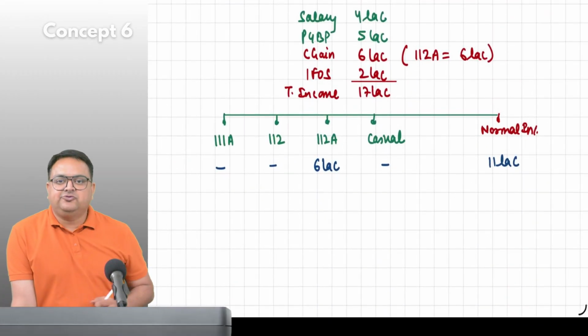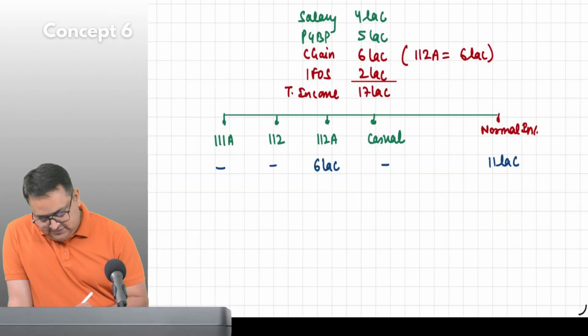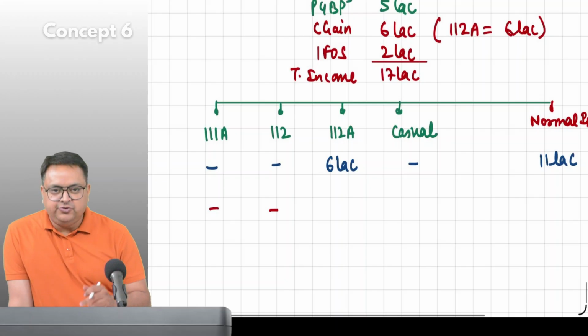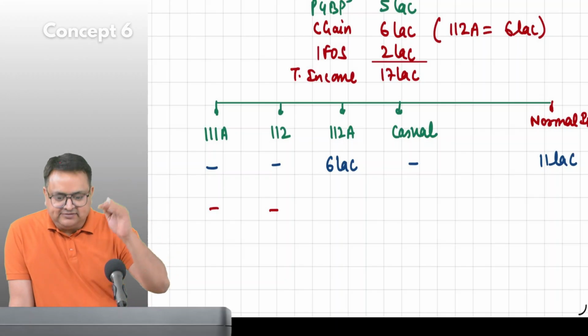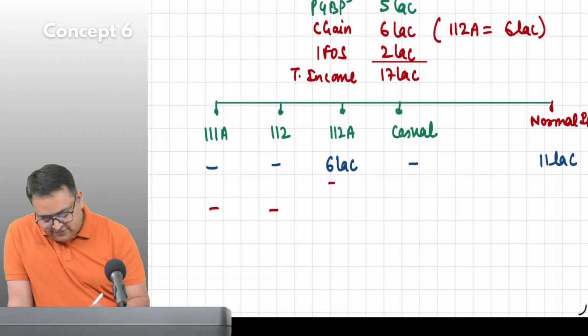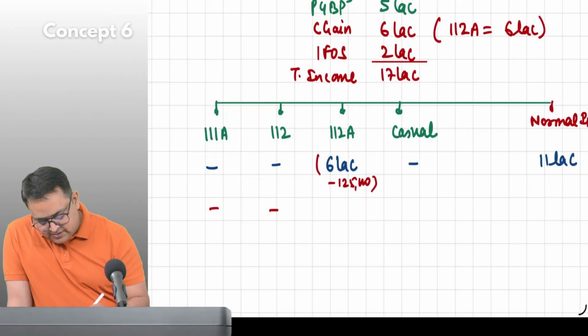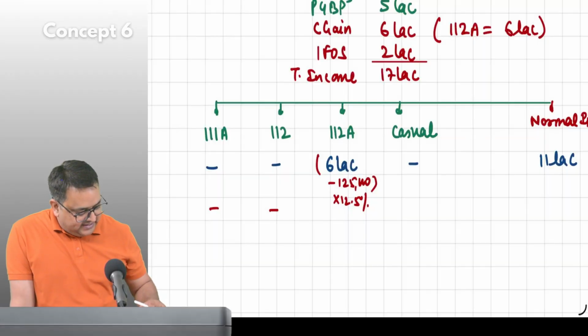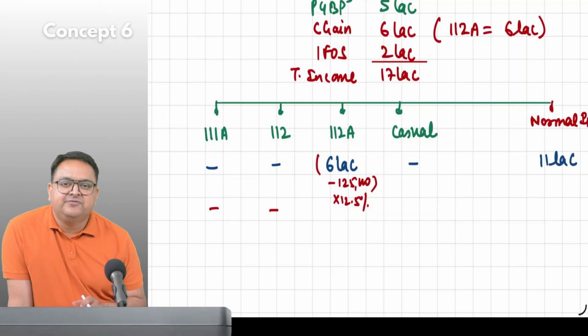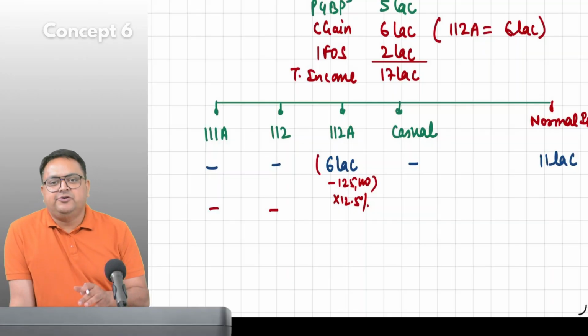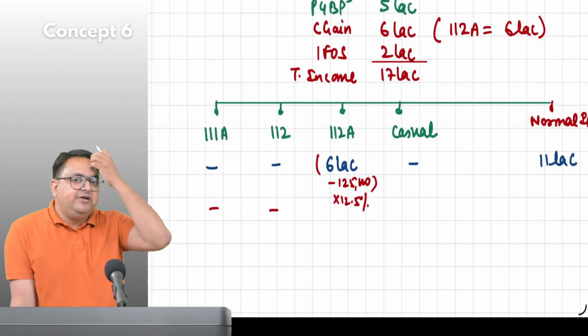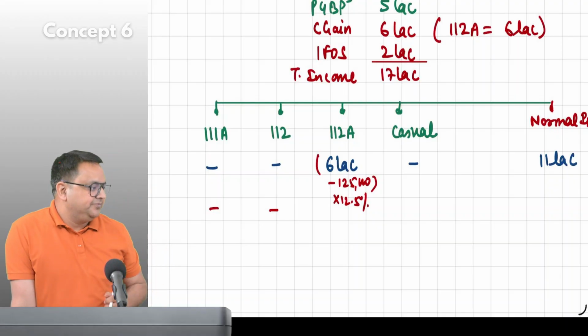How much tax she has to pay now? Guys, on 6 lakh, what should I do? Directly 12.5% or in excess of? In excess of. First, I will subtract 1.25 lakh from it and then 12.5%. Why we subtract it, I will give you the logic in the chapter of capital gain, not today.